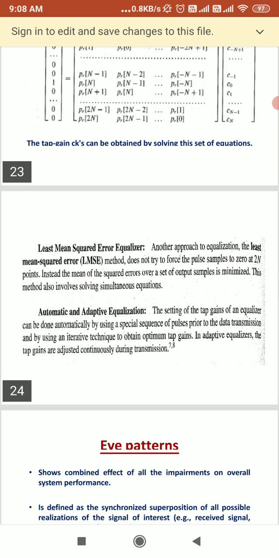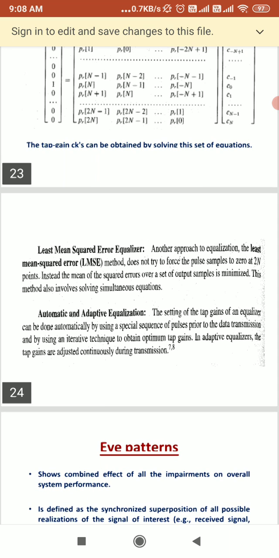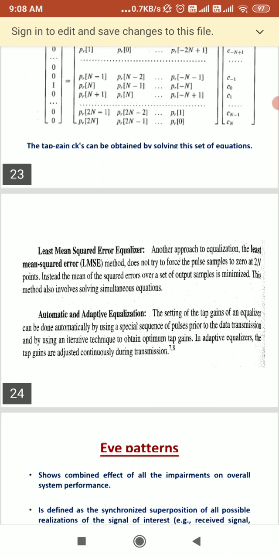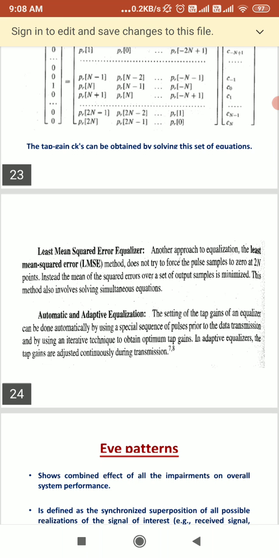Now we can see another method which we can use as an equalizer: automatic and adaptive equalization, in which the setting of the tap gains of the equalizer can be done automatically, as the name suggests.